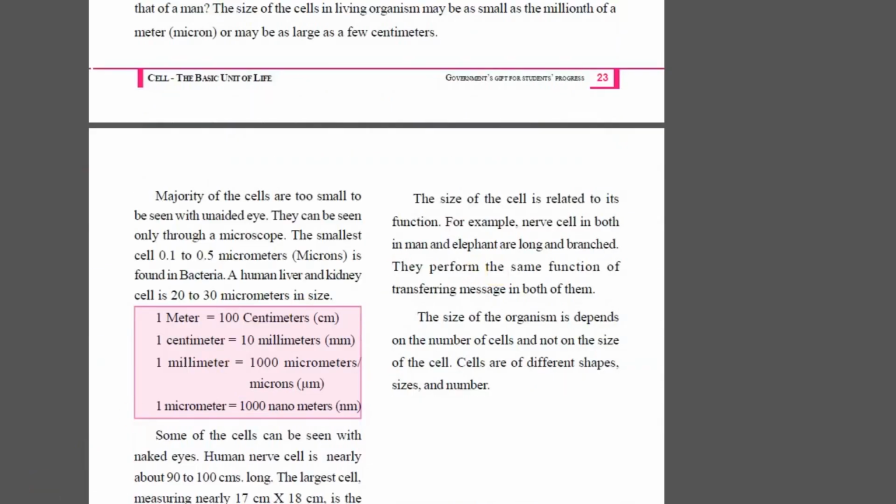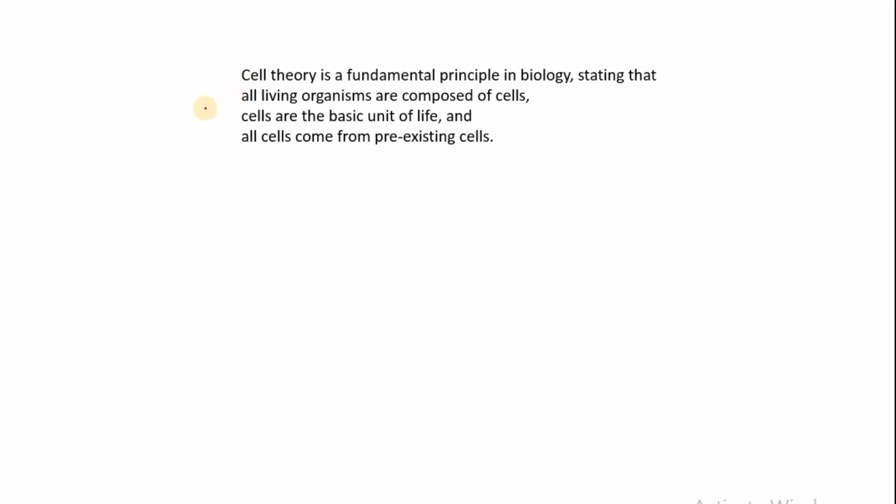Okay, so let's start. Before I proceed further, it's very important that I talk about something quite relevant in this matter. Regarding this chapter, you must understand that what we are effectively discussing is cell theory. What's that? It's basically a fundamental principle in biology, and it states three important things. First, all living organisms are composed of cells. Next, cells are the basic units of life. And the third one is all cells come from pre-existing cells.